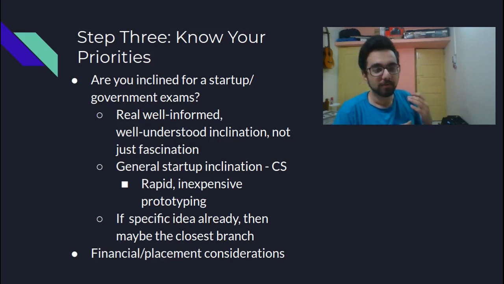So if you are one of those well informed people, then let's take the example of a startup. If you are a person who knows that he wants to start up but does not have a particular idea, in those cases maybe your branch could incline more towards CS, simply because of the ease of coming up with new startup ideas in the field.